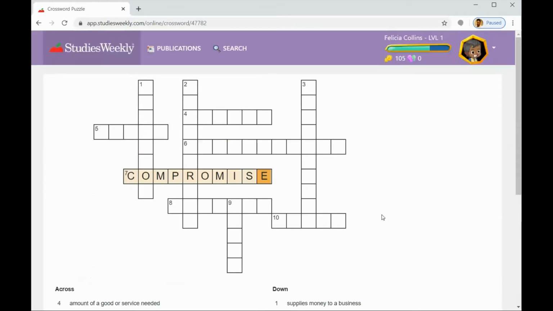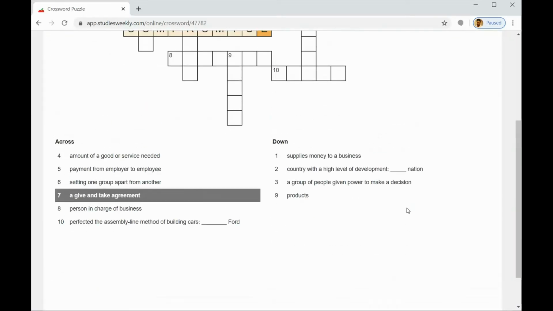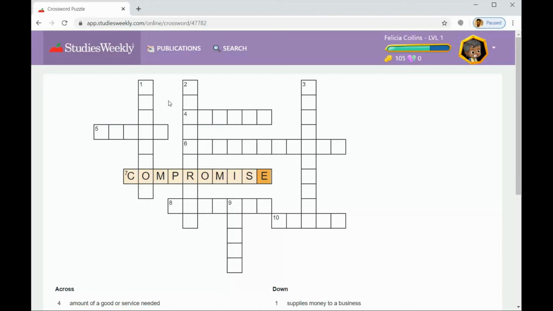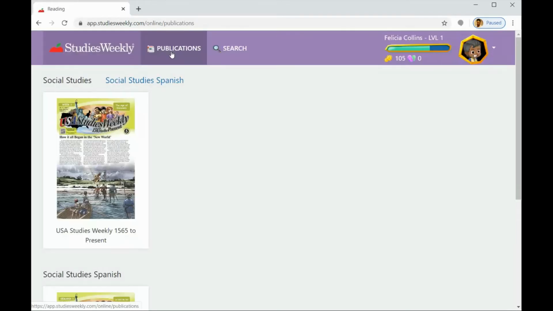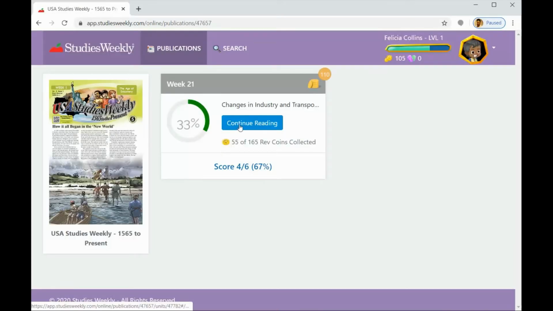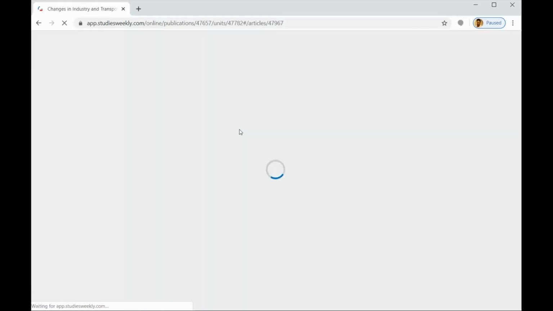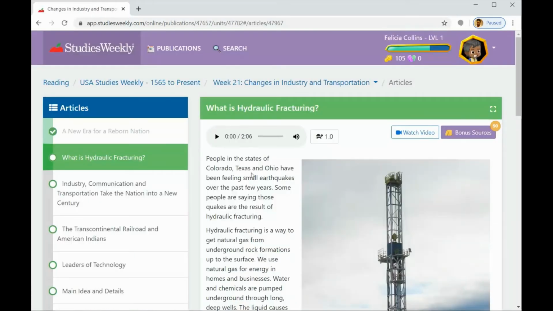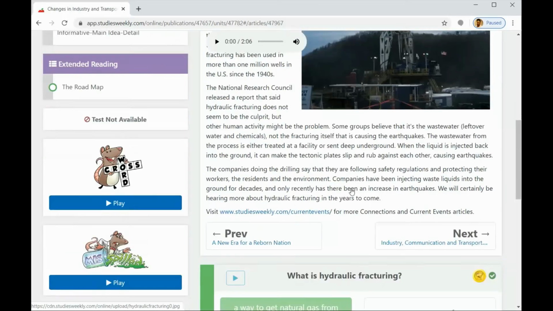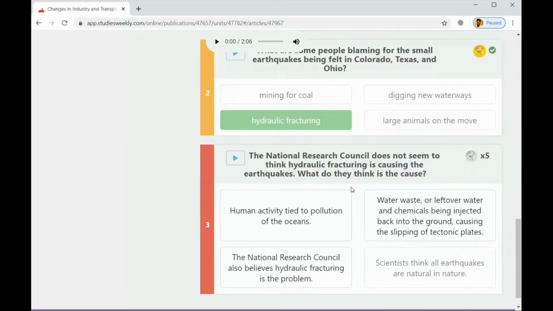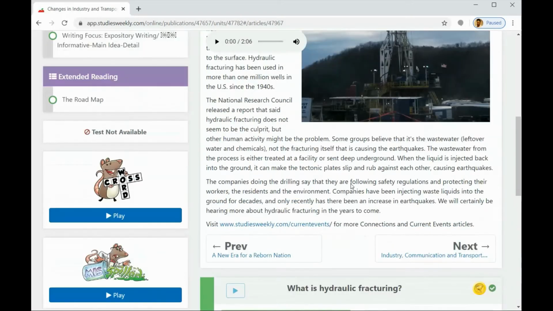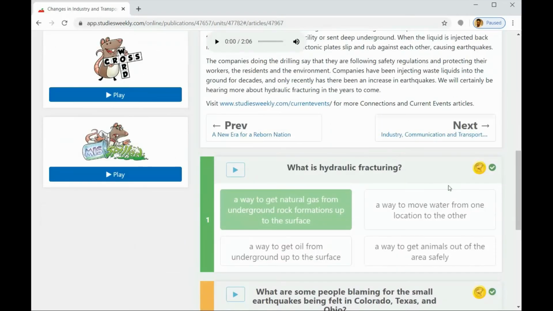Now, once you finish with your weekly crossword and all of your answers are in, you can go back to the publications. And we'll go back in. Continue reading. At the end of each article, there are 3 questions that you need to complete. Only 3.